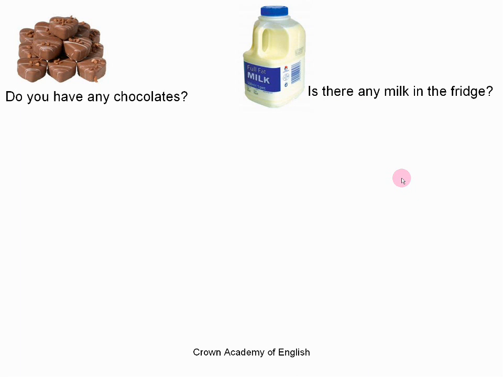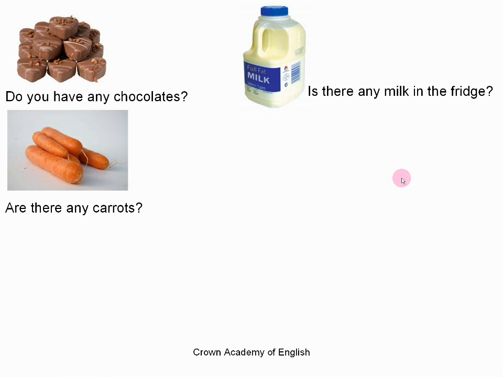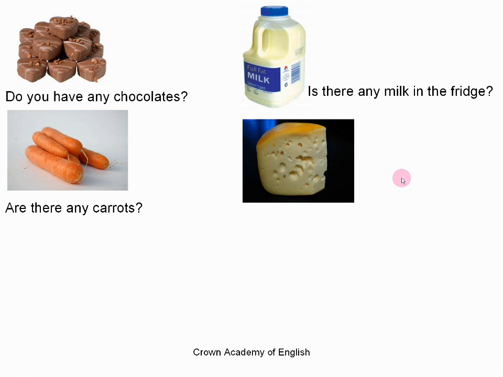Is there any milk in the fridge? Are there any carrots? And do you have any cheese? And here, all 4 sentences are using the word any. Okay? And we can see that these are all questions, just normal questions about the noun.